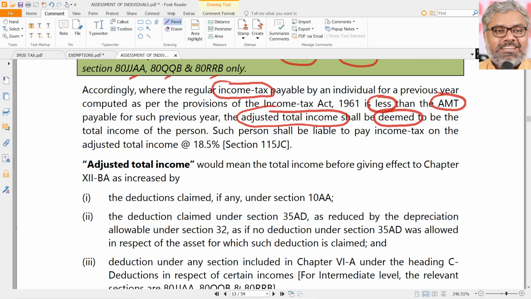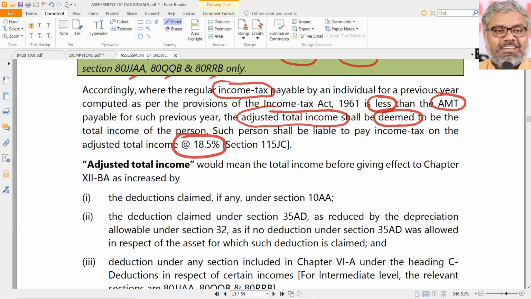You have to pay AMT at least. At least alternative minimum tax you have to pay. You cannot pay the normal tax that is computed by using all the knowledge of Income Tax Act. So far, all of that goes to one side. AMT comes to the front. For AMT, you don't need anything. All that you need to know is what is adjusted total income, and just straight away 18.5% tax you have to pay. That's all.